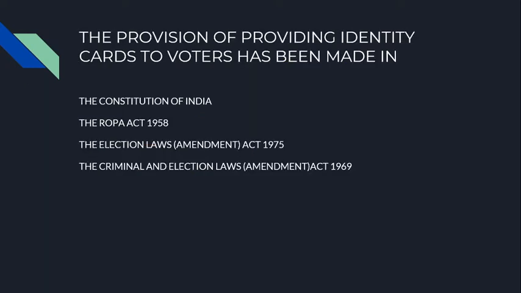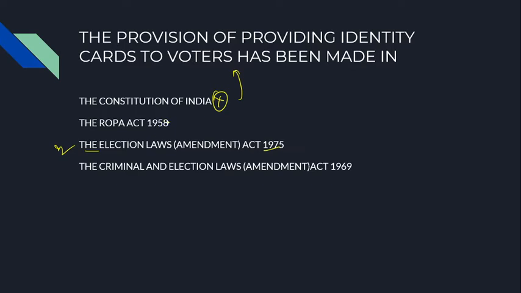Coming to the next question, the provision of providing identity cards to voters has been made. The correct answer is the Election Laws Amendment Act of 1975. Under the Constitution of India, there is no citation for the provision of identity cards to voters.